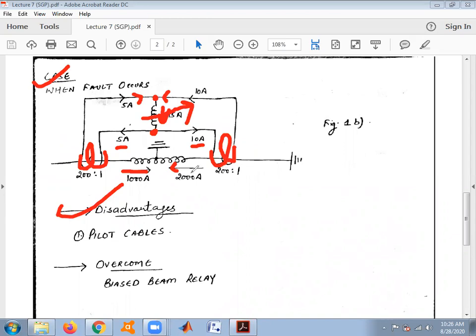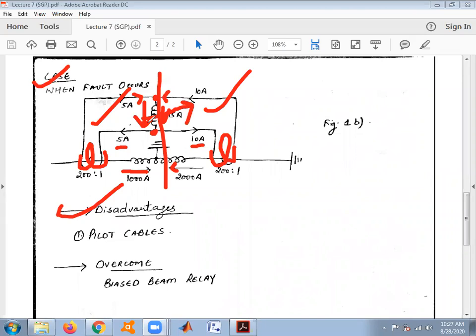One more major drawback is that the impedance at both ends may vary. Due to that variation, current may flow across the operating coil and the relay may operate. So these are the two major disadvantages of the pilot cable: varying impedance, or a difference in currents at both ends, may cause the operating coil to operate.